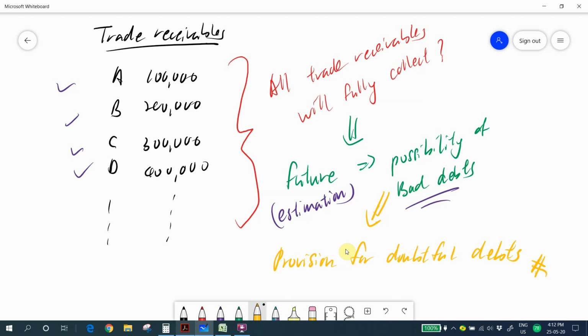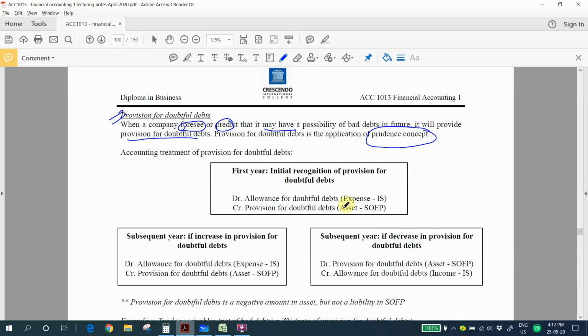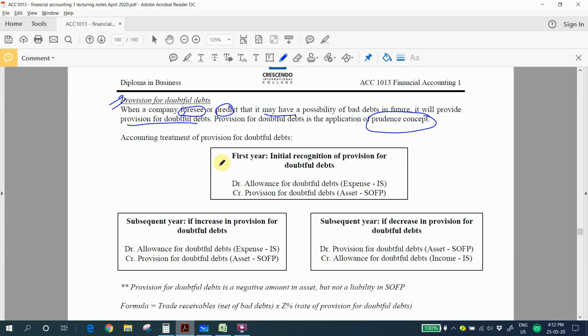So let's look at our textbook. Accounting treatment of provision for doubtful debts. When this is the first year, or the initial recognition for your provision for doubtful debts, your double entry is you debit the allowance for doubtful debts. Allowance for doubtful debts is your expense under the income statement, and then you credit the provision for doubtful debts, which is your asset under SOP.